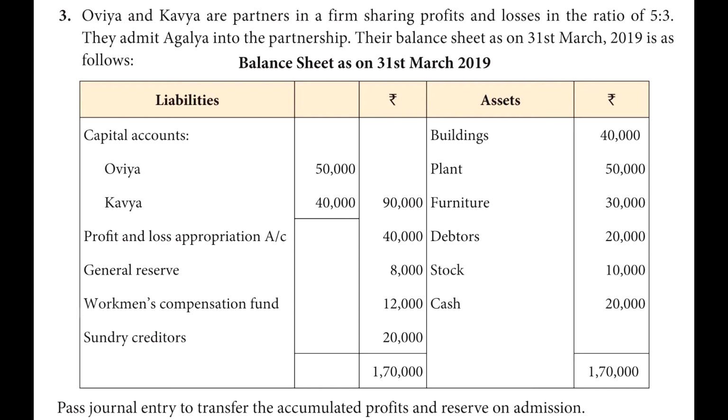Profit and loss appropriation account 40,000, general reserve 8,000, workmen's compensation fund 12,000, sundry creditors 20,000. Assets are also given: buildings, plant, furniture, stock, cash. Now what you have to do? Pass journal entry to transfer the accumulated profits and reserve on admission.